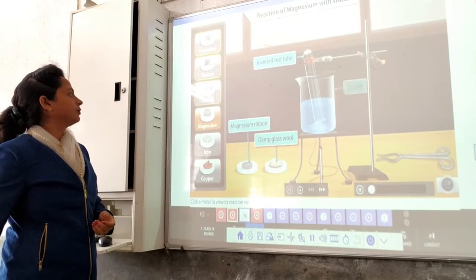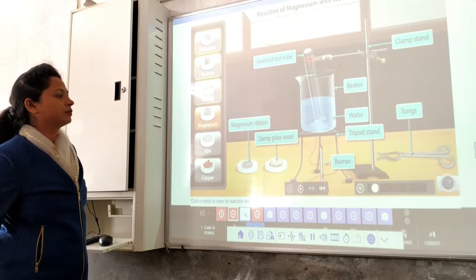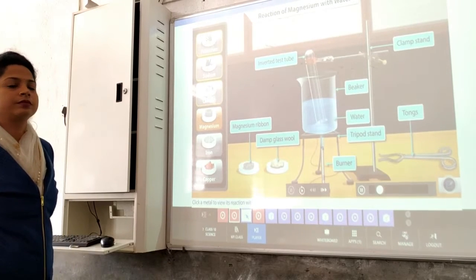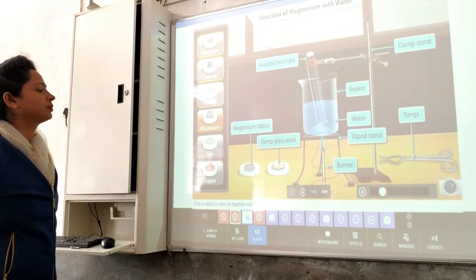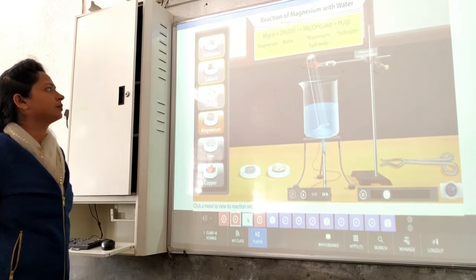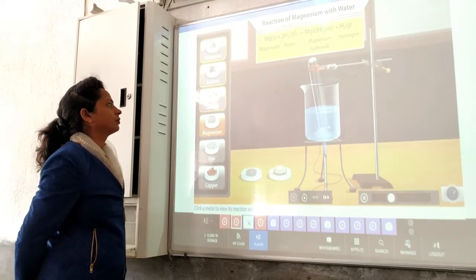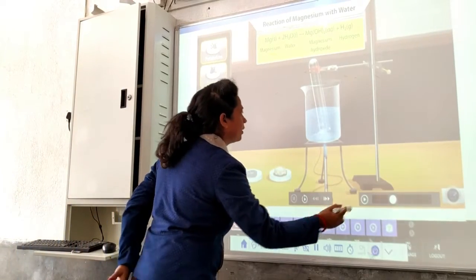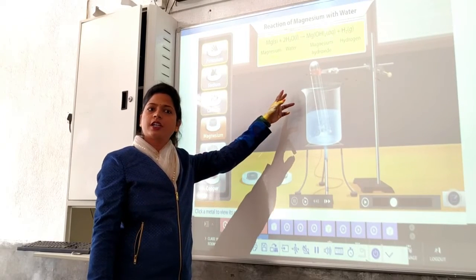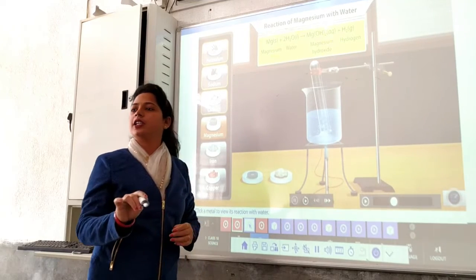Now see about magnesium. Unlike sodium and potassium, magnesium doesn't react vigorously with cold water. However, its reactivity increases when we use hot water or steam instead. Magnesium reacts with hot water to produce magnesium hydroxide and hydrogen gas. So this is the reactivity of magnesium towards water. Magnesium reacts with water, but the condition is changed here.